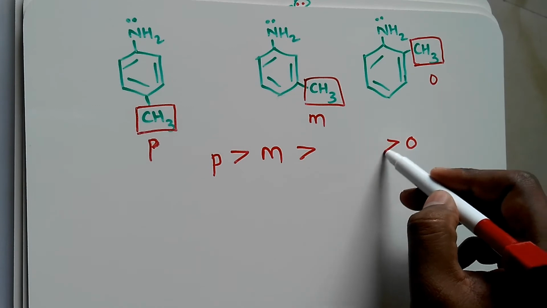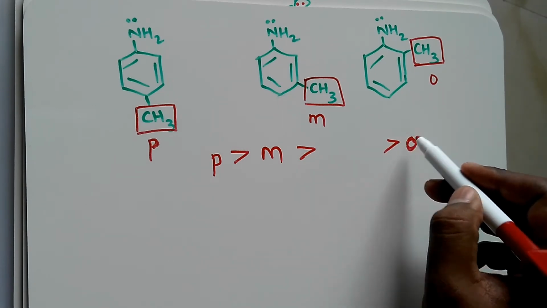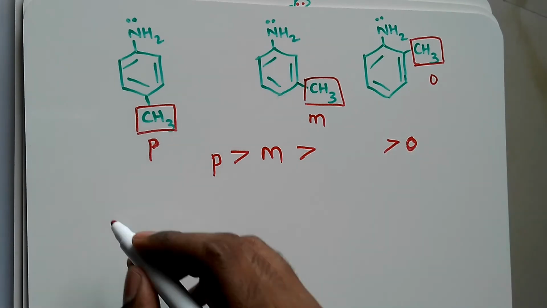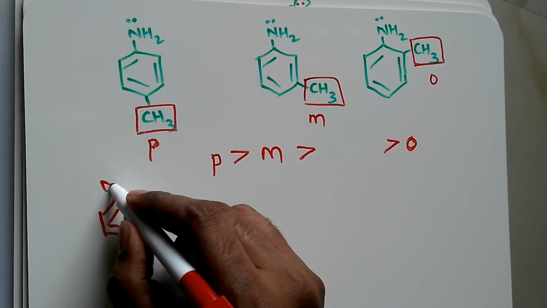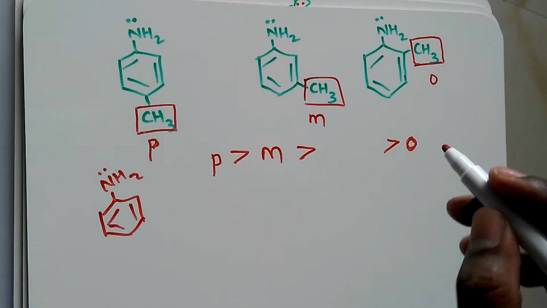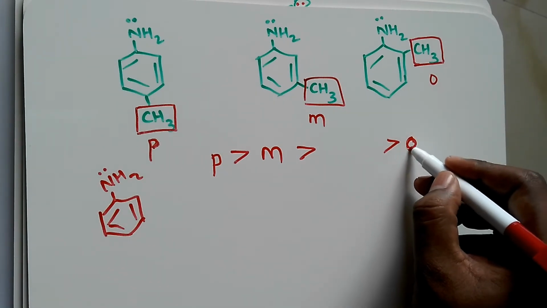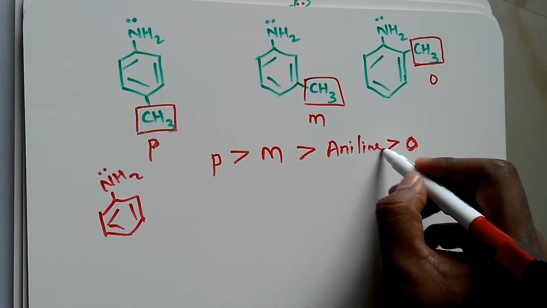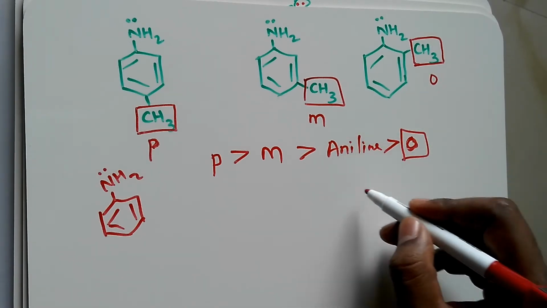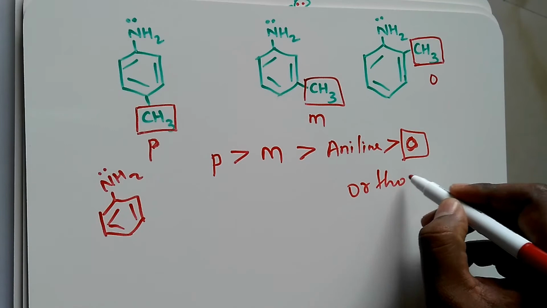Now why am I drawing the ortho over here? Because I wanted to show you aniline. If you consider the basicity of aniline, aniline is more basic than the ortho. Why is this happening? It is called the ortho effect.